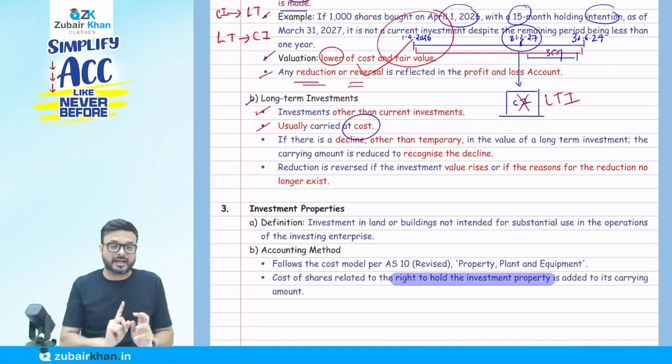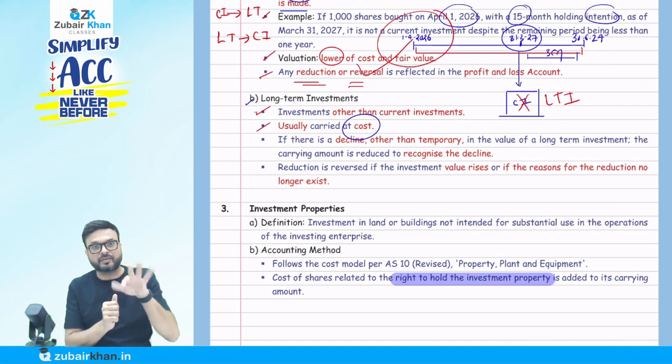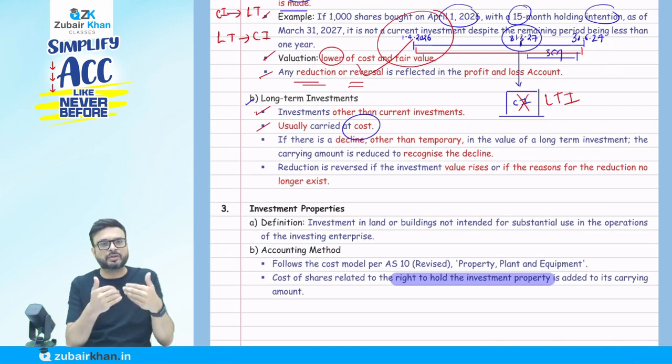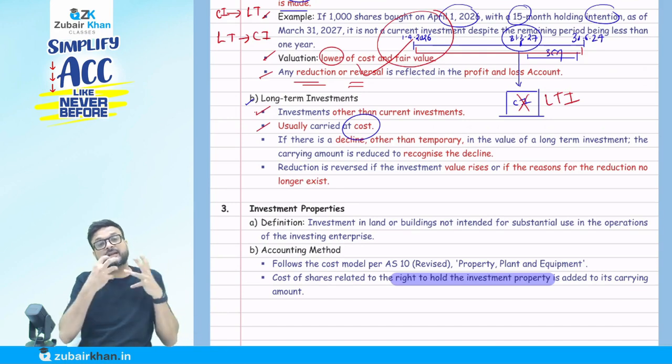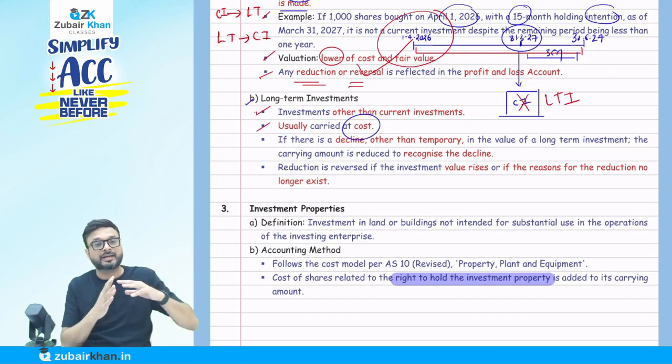But the exception is that here we have to reduce the cost to the fair value if the fair value is lower and the decline is permanent in nature. Say the cost is 10 and the fair value is 8. The normal rule for a long-term investment is that I recognize it at 10 only. Here you will say, sir, conservatism does not come in because it's long term.